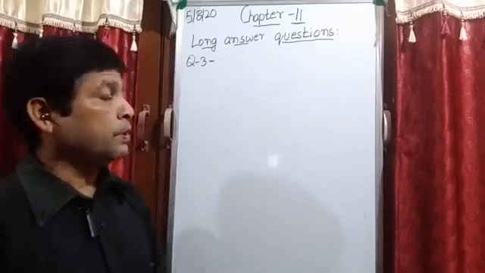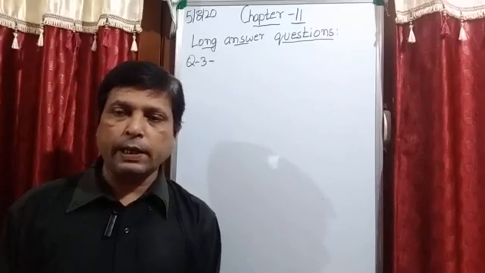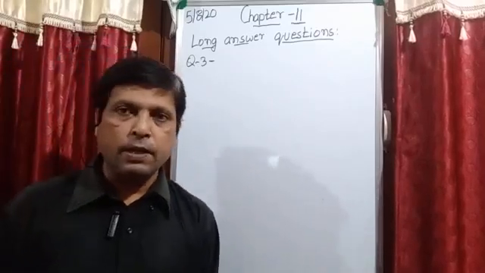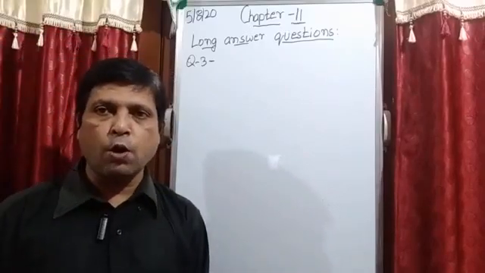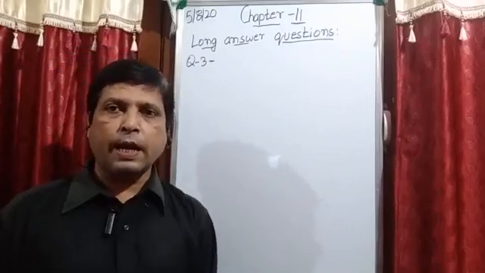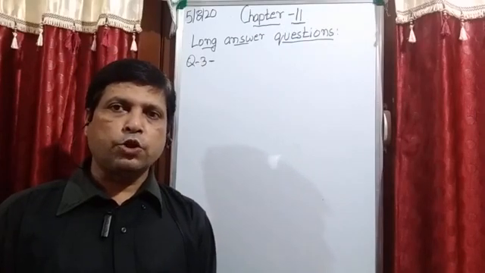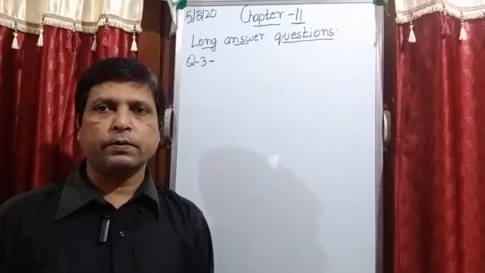So students, take out your classwork copy and your book, open page number 70. In our previous video we discussed the question answers and completed the short question answers of the chapter.